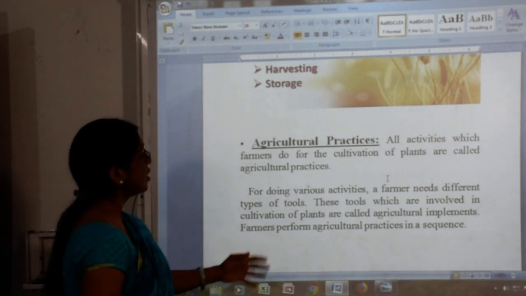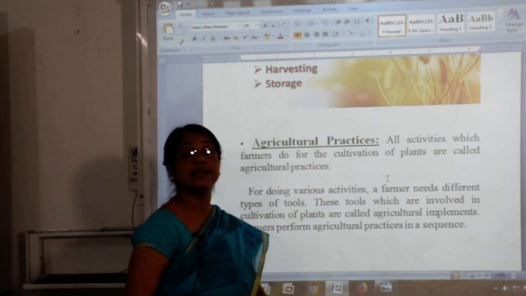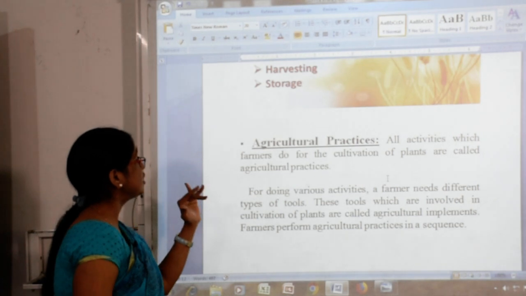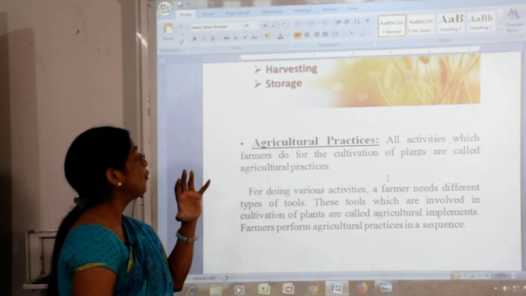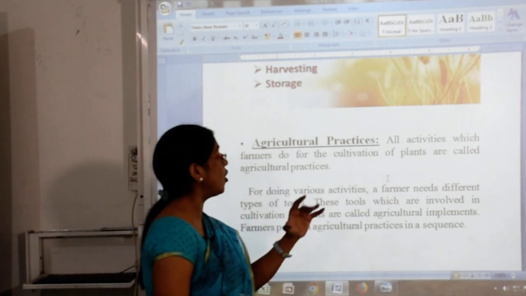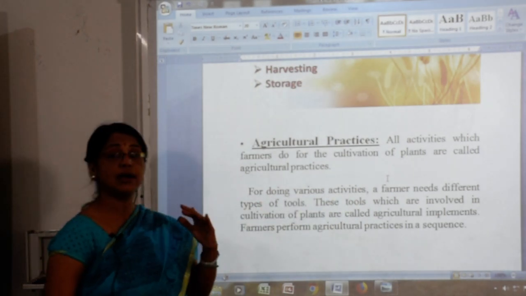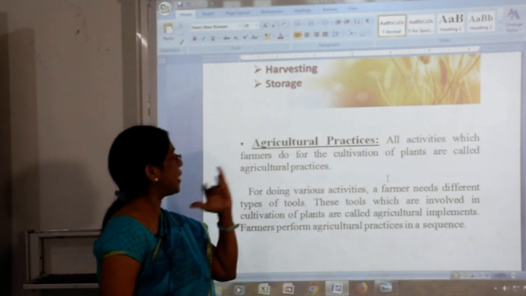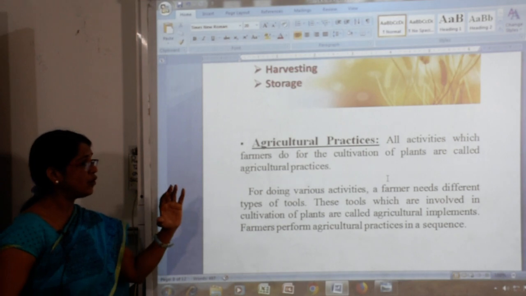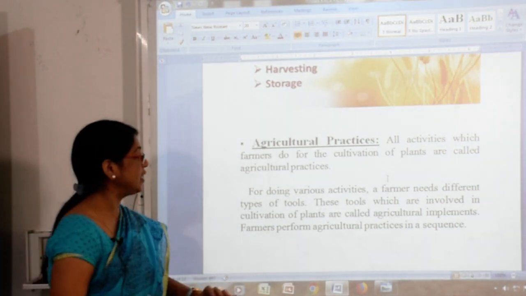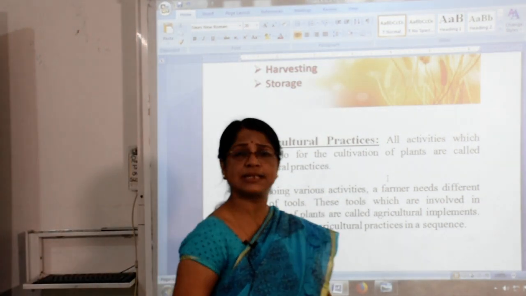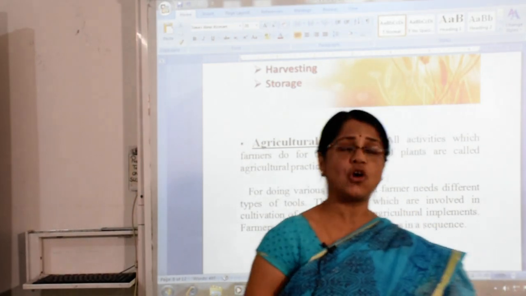All the activities which a farmer does for the cultivation of plants are called agriculture practices. And for doing various activities relevant to the crops,